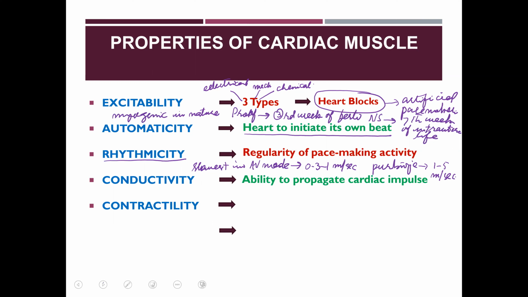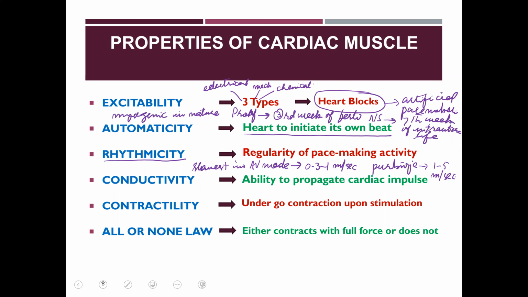Next property is contractility. When the heart muscle becomes excitable, it has the property to undergo contraction upon stimulation. The second last property is all or none law. It means either the heart contracts with full force or does not contract, and it depends upon the adequate stimulus. If adequate stimulus is applied, the heart will contract.